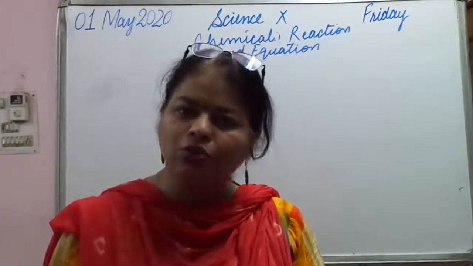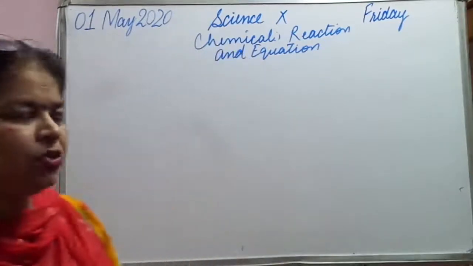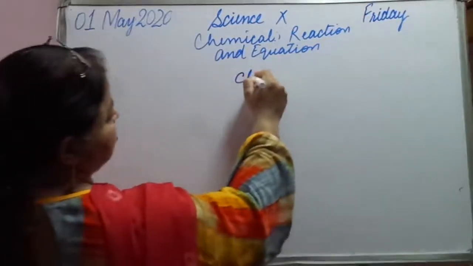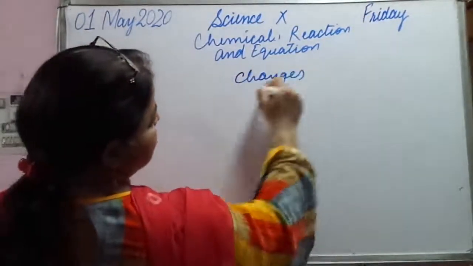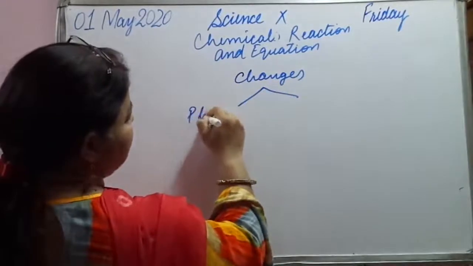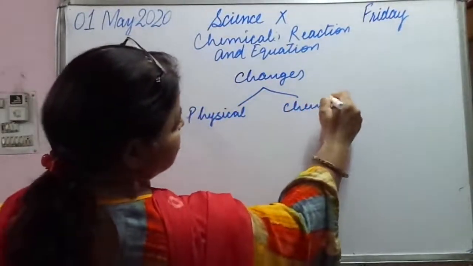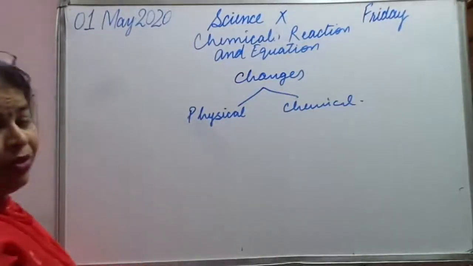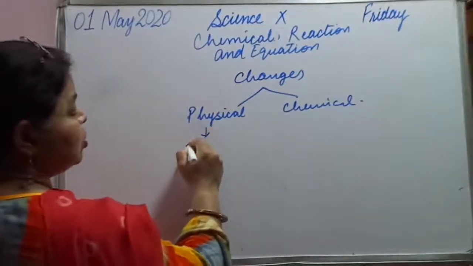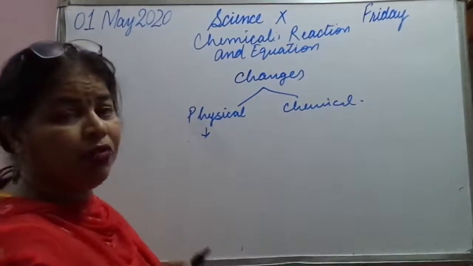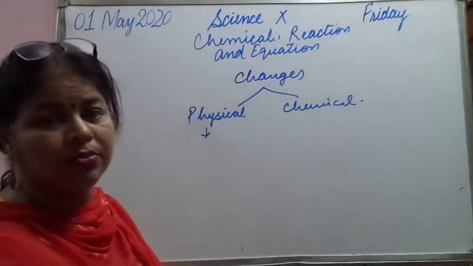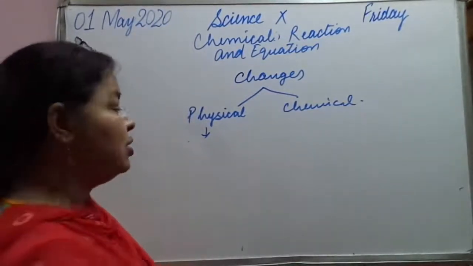You know that there are 2 types of changes. How many types of changes are there? Physical and chemical. Okay. Physical changes are the ones in which the properties of a substance do not change. Okay, they remain the same.